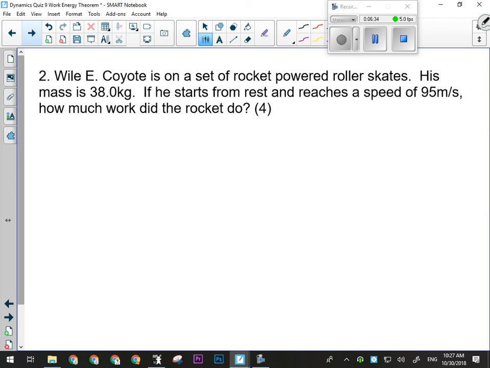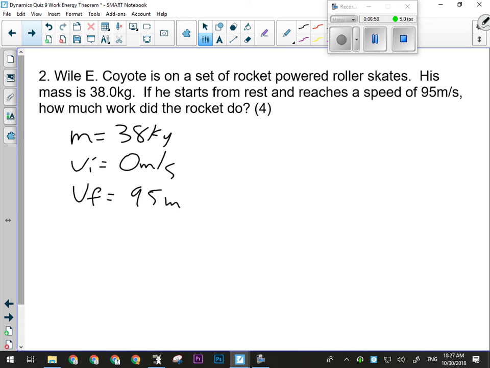Okay, our second question: we've got Wile E. Coyote on a set of rocket-powered roller skates. If you've seen this one, it's one of the tricks he tries, in addition to the comically large rubber band and all the other ways he tries to go as fast as the Roadrunner. So what we have here is a mass of 38 kilograms, an initial speed of 0 meters per second, and a final speed of 95 meters per second. We're looking for how much work the rocket does.